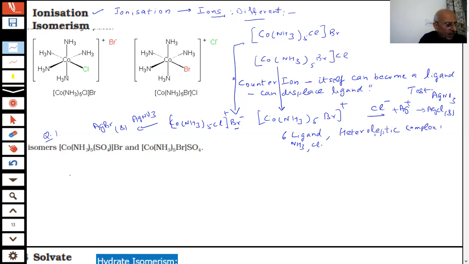Pentaamine sulfato cobalt(III) bromide. Sulfate or sulfato? Sulfato.